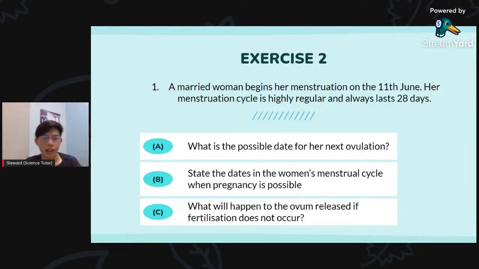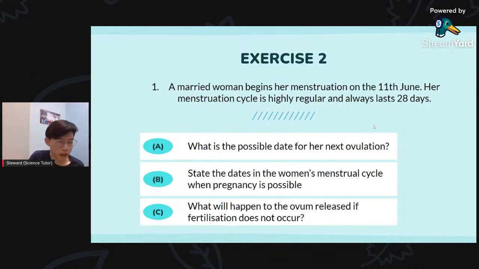Like we said just now, for regular individuals we average 28 days of menstrual cycle. The whole process takes 28 days. So this girl is the average person, and she has 28 days. Her menstruation begins on the 11th of June.